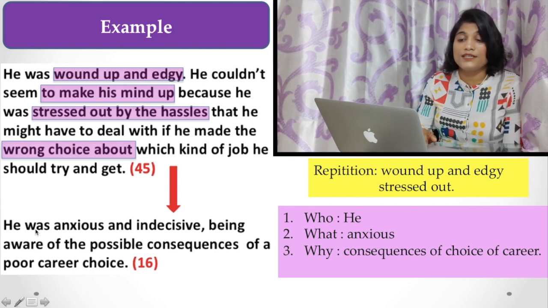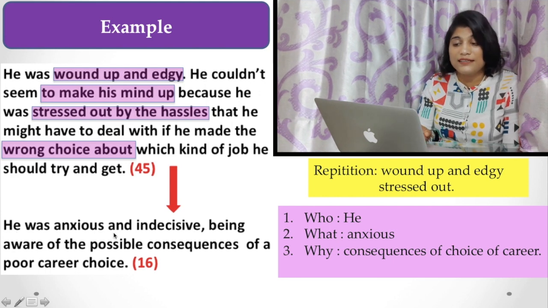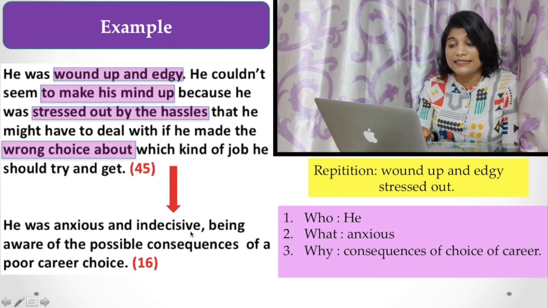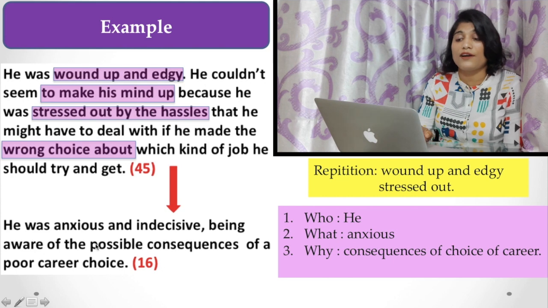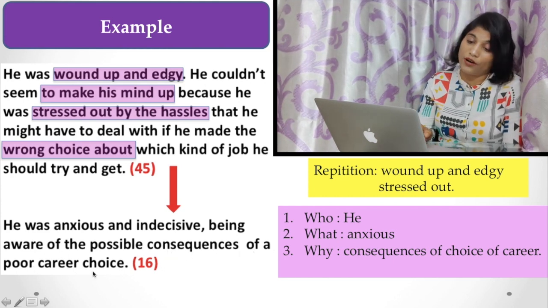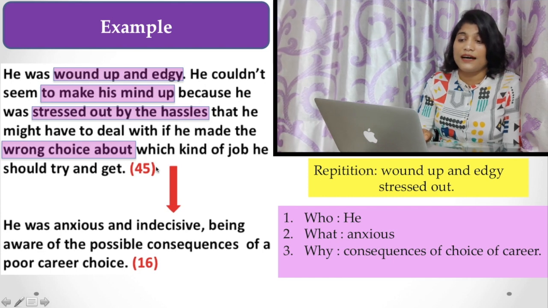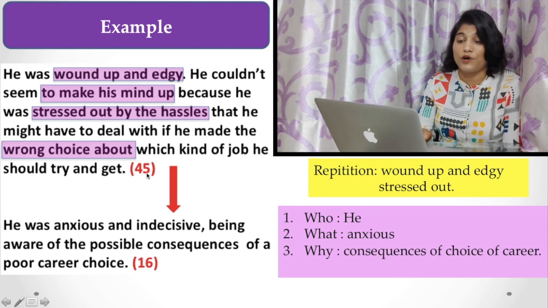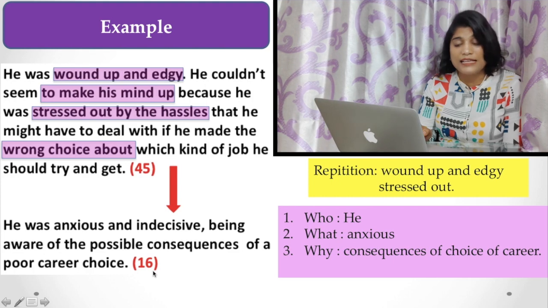And here is your summary. "He was ambitious, anxious, and decisive, being aware of the possible consequences of a poor career choice." And here you see the original text was written in 45 words and the summarized text is written in 16 words.